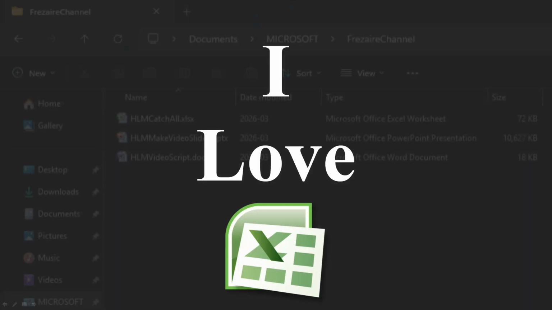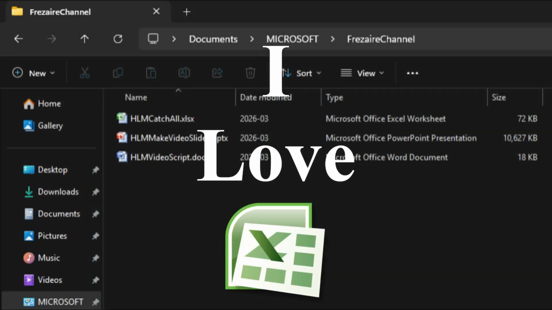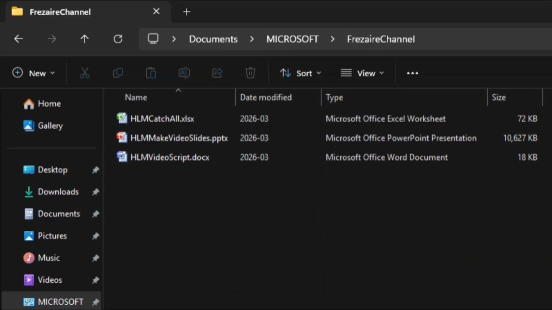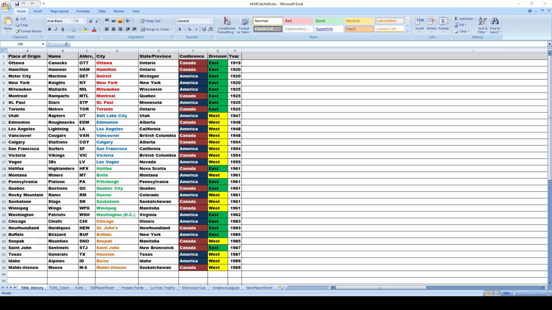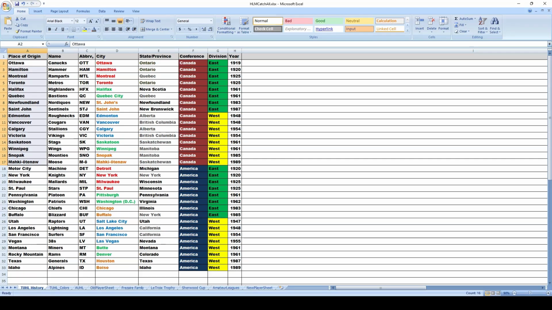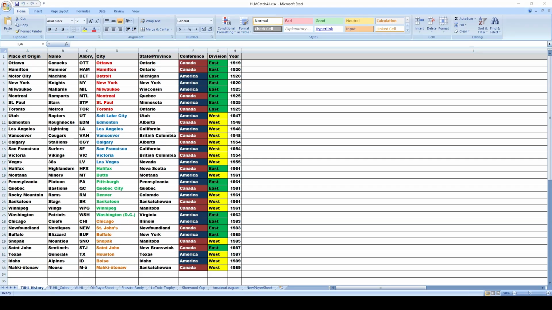I love Excel sheets. It's the entire core of all my leagues and the only way I could keep all of this knowledge organized. So the first part of my creative process starts with my Hockey Legacy Manager Catch-All. I apologize for the searing white, but this is Microsoft 2007, the only version I use. For the TUHL in particular, I tried to make the league half Canada, half the States, to remedy the NHL's problem of having the creators of the sport being the minority of the teams.